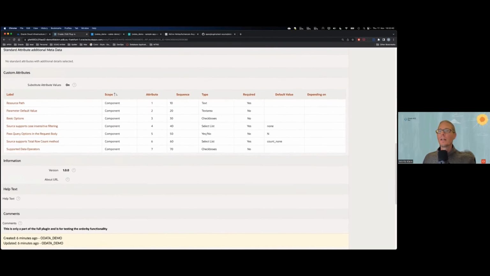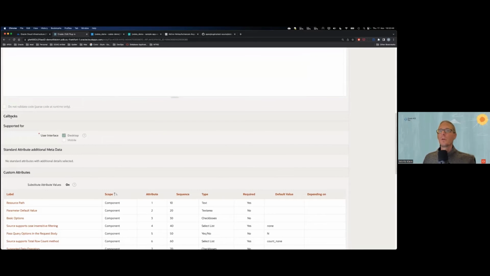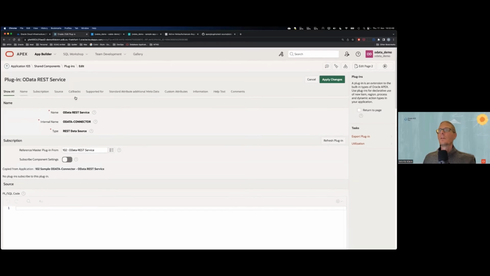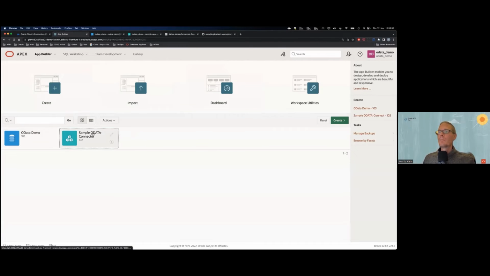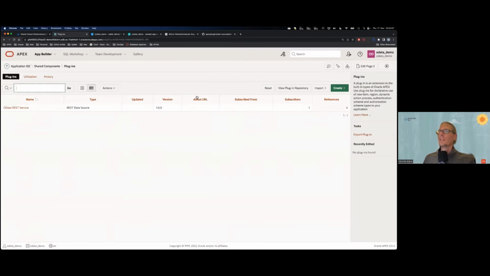The reason being the code that we have behind here. Not sure why callbacks is... Let me go to the main part of the plugin. I think that's the reason why I cannot see the callbacks.